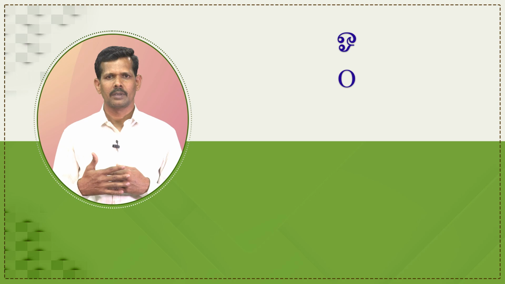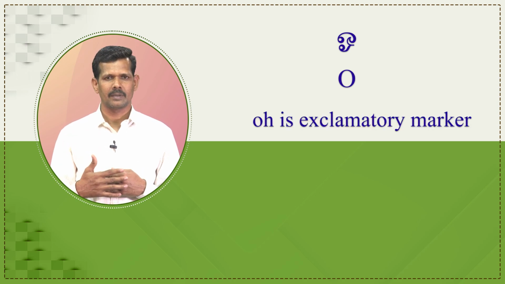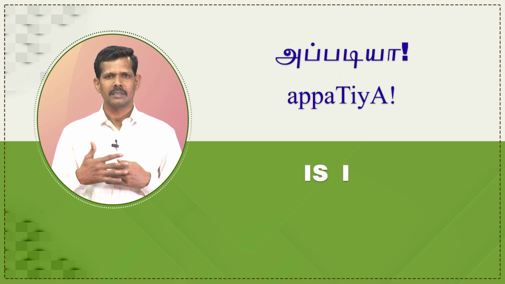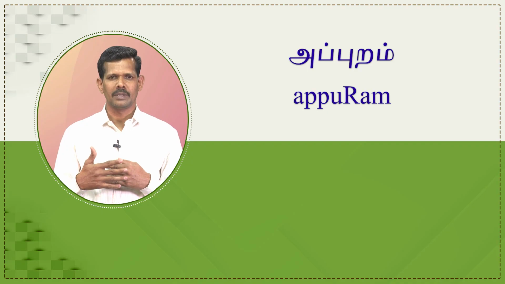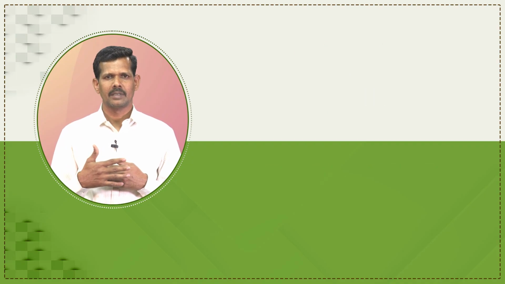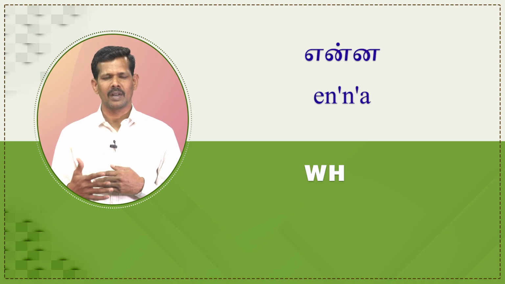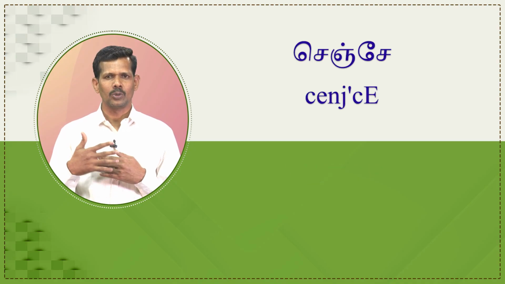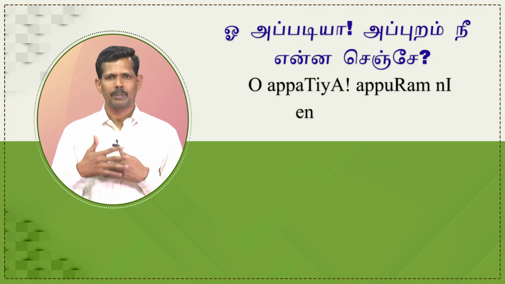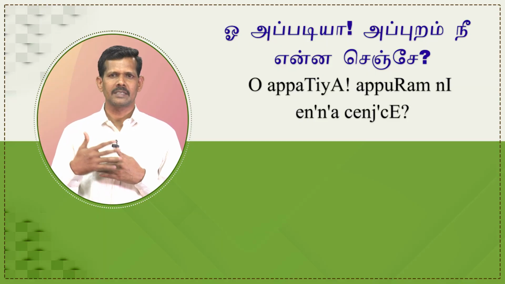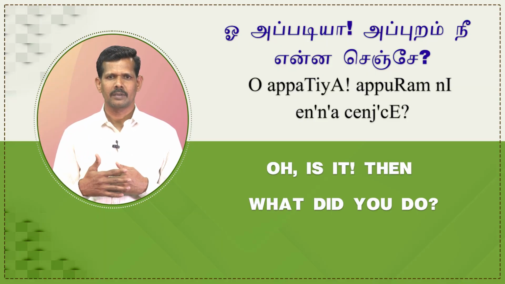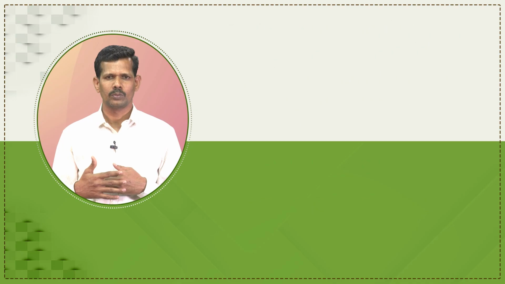Oh is an exclamatory marker. அப்படியா means is it. அப்புறம் means then or next. நீ means you. என்ன means what. செஞ்சே means you did. ஓ அப்படியா, அப்புறம் நீ என்ன செஞ்சே. Oh is it. Then what did you do.